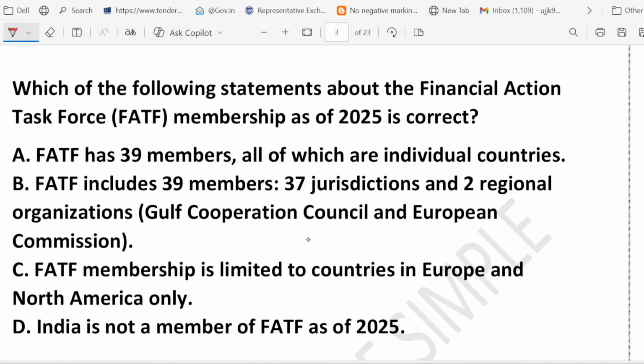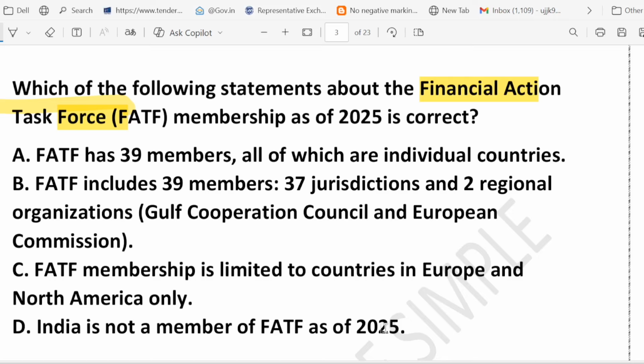About FATF. What is FATF? Financial Action Task Force, right? Which of the following statements about Financial Action Task Force membership as of 2025 is correct? This is the recent data. Option A, FATF has 39 members, all of which are individual countries. Option B, FATF includes 39 members: 37 jurisdictions and 2 regional organizations. Option C, FATF membership is limited to countries in Europe and North America only. Option D, India is not a member of FATF as of 2025. So the question is, which statement is correct?